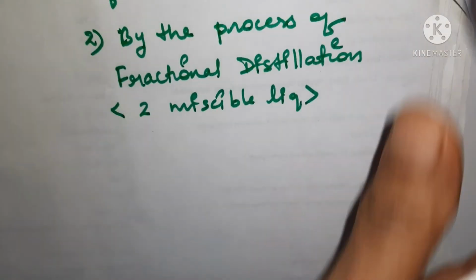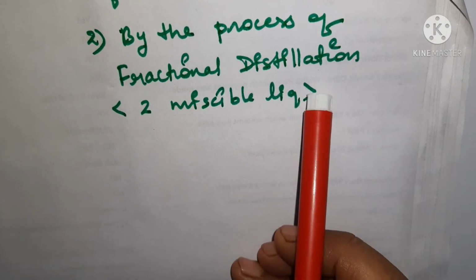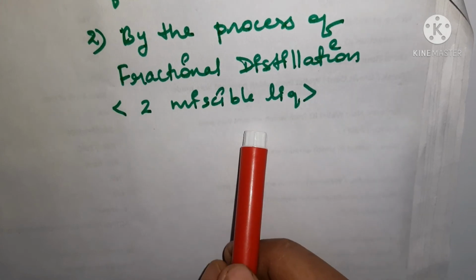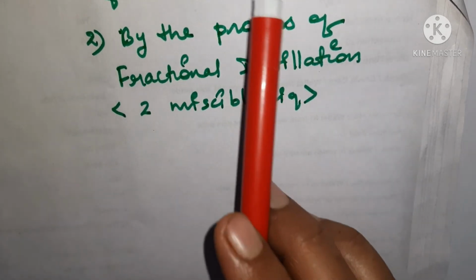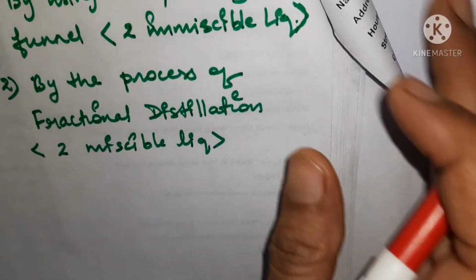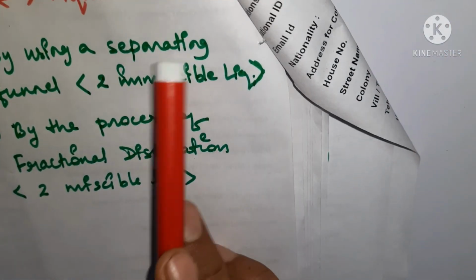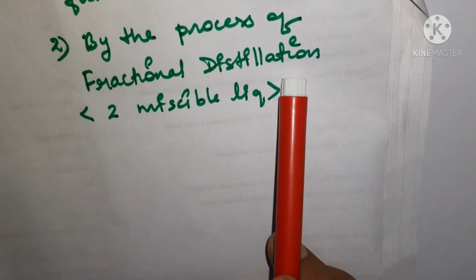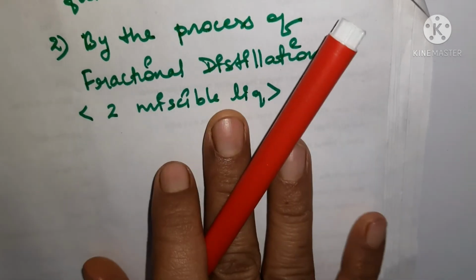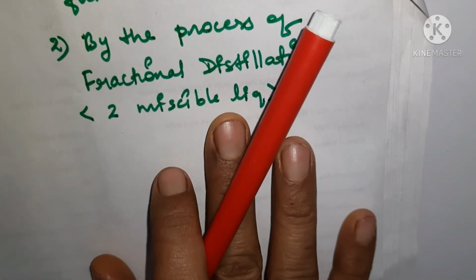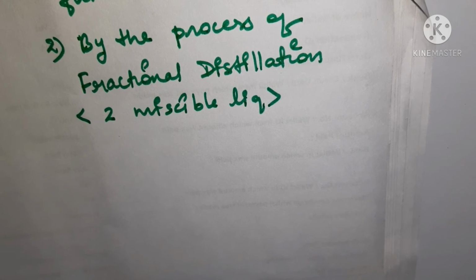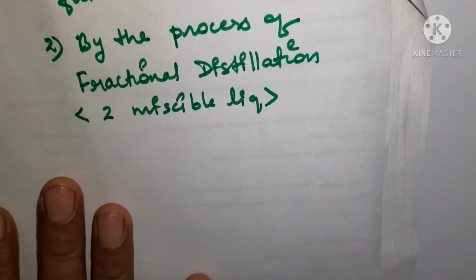And then the second method is the process of fractional distillation, and it is going to be used for 2 miscible liquids. So we are having 2 cases here. One is the case of 2 immiscible liquids, where we will be using a separating funnel, but for miscible liquids we are going to use the process of fractional distillation. So this is all about part C, which we are heading towards in the coming session. We are going to understand all these methods in our coming session.